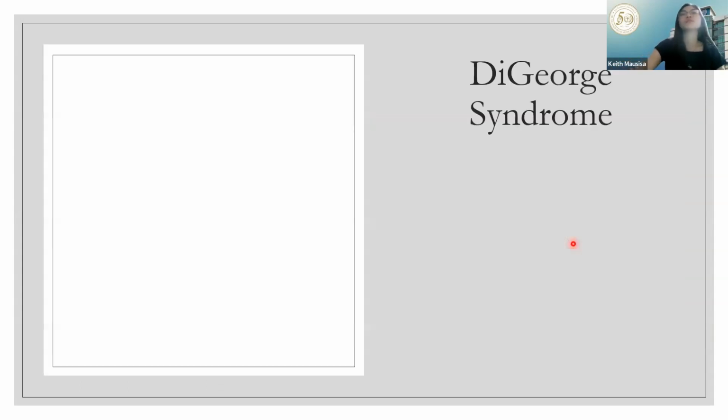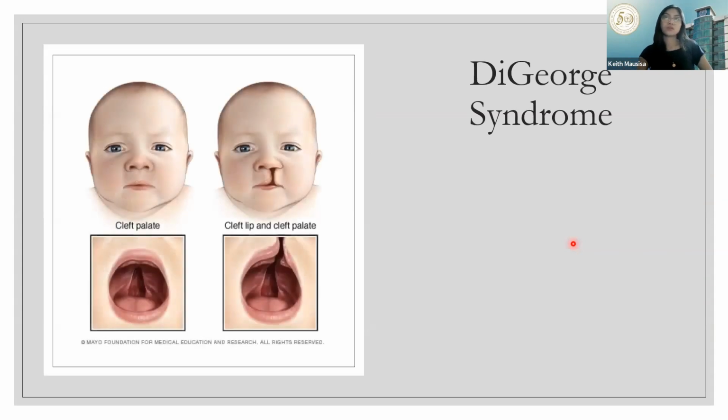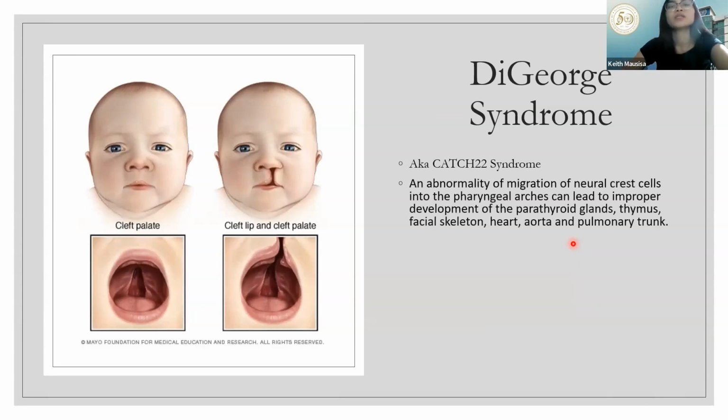Next, DiGeorge syndrome, also known as 22q11 deletion syndrome. This is an abnormality of the migration of the neural crest cells into the pharyngeal arches that can lead to improper development of the parathyroid glands, thymus, facial skeleton, heart, aorta, and pulmonary trunk.